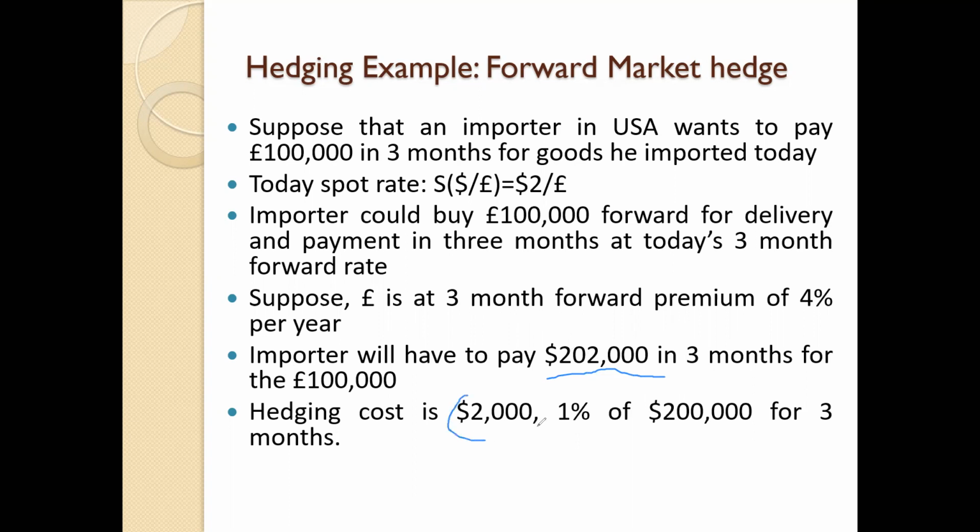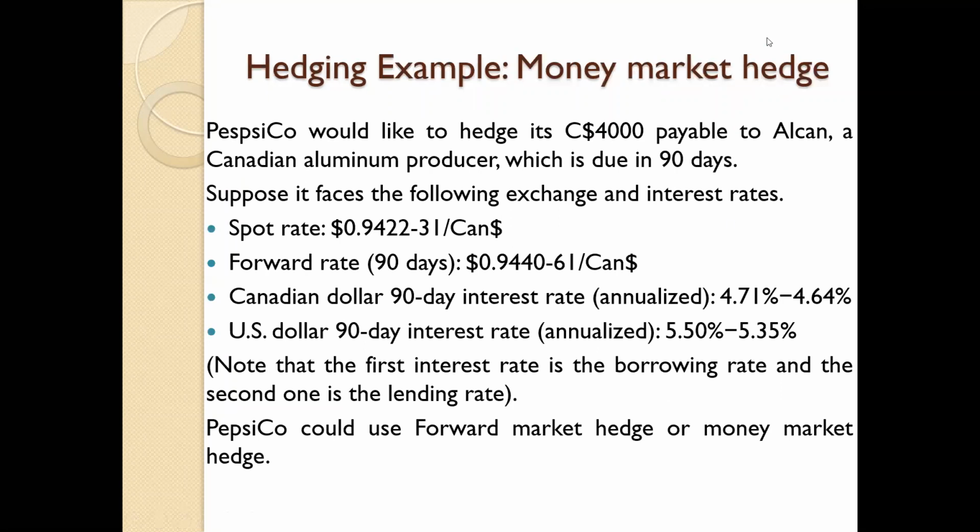Then your hedging cost is $2,000. That means 1% of the $200,000 for 3 months. Now, this is our hedging transaction, right? This is a normal hedging transaction. Now let's move into the hedging example in money market hedging. That means this is a real hedging transaction, right? Now this is a real hedging transaction.